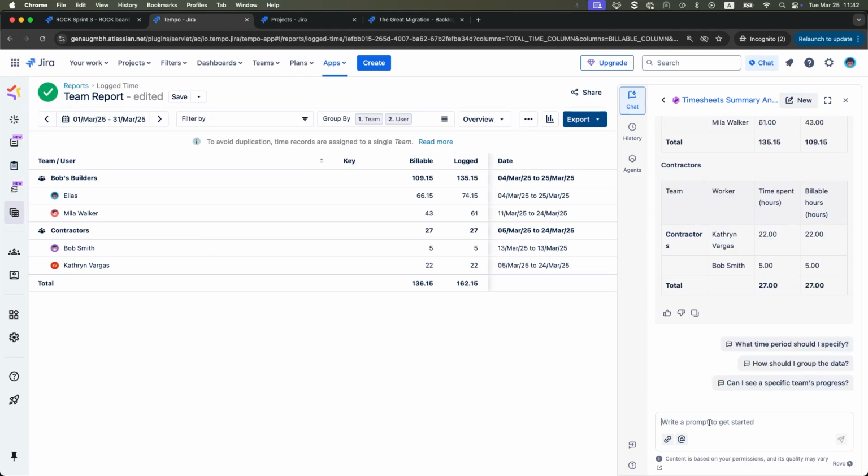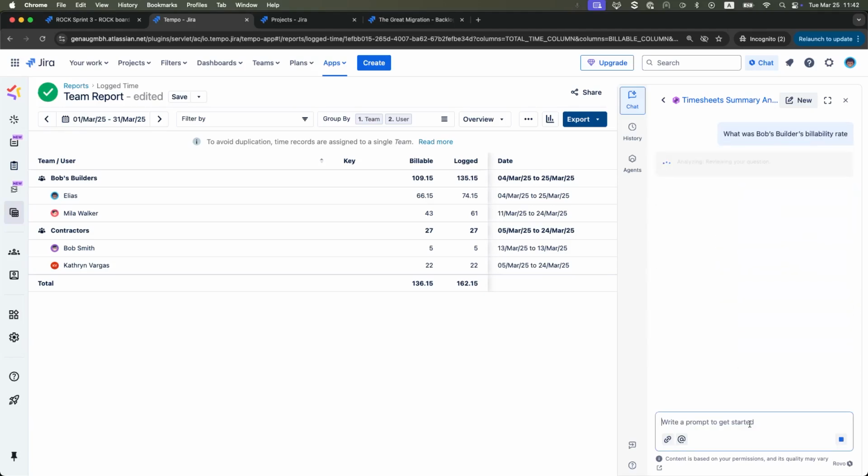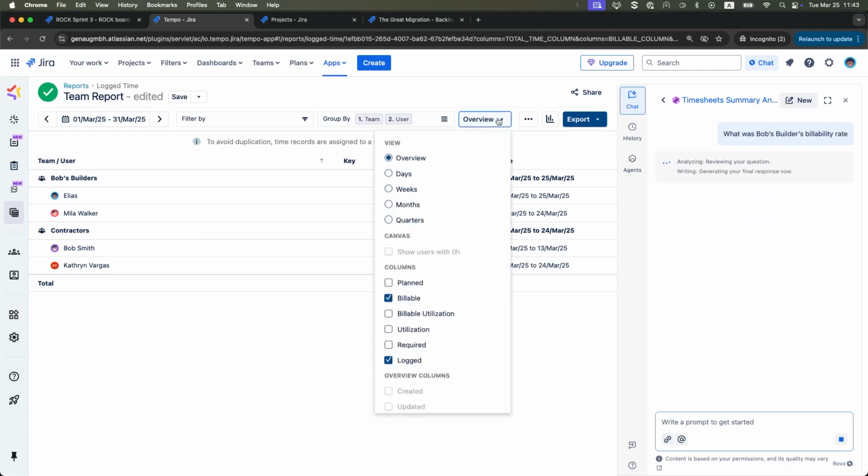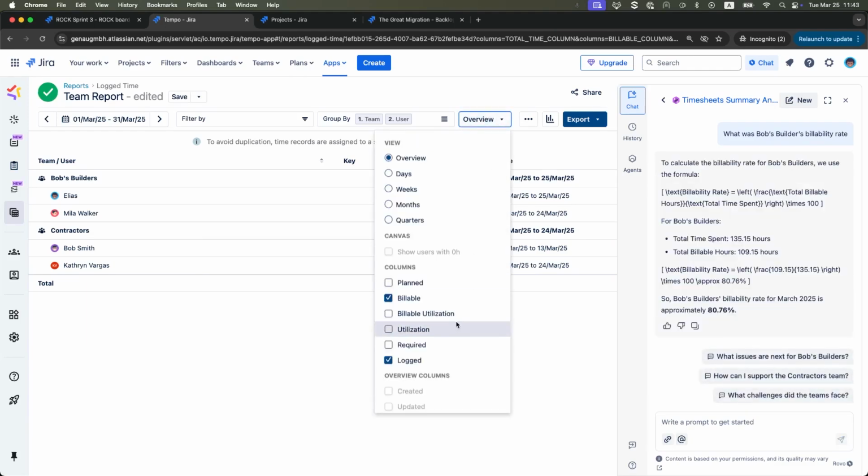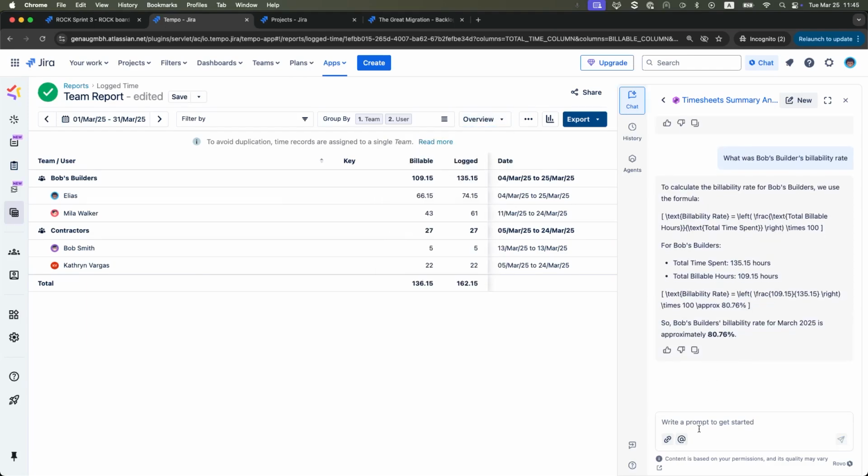From here, I could also keep asking it questions like, what was Bob's builders availability rate? And here I'm just really asking, what was the billable utilization? I can also keep going and just look into individual billable utilization rates.